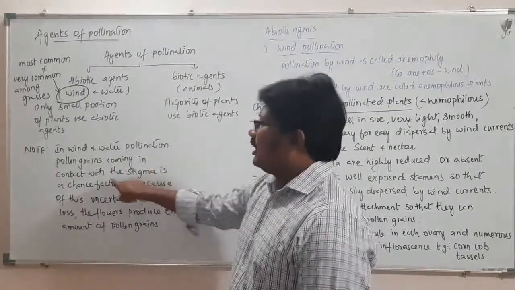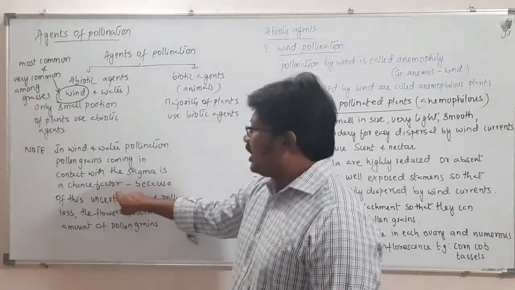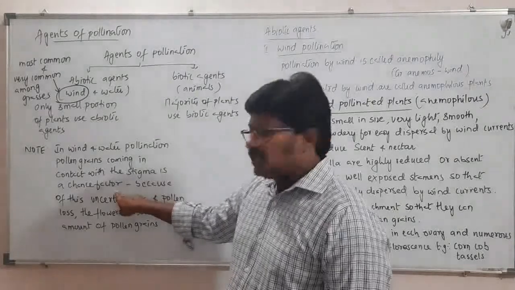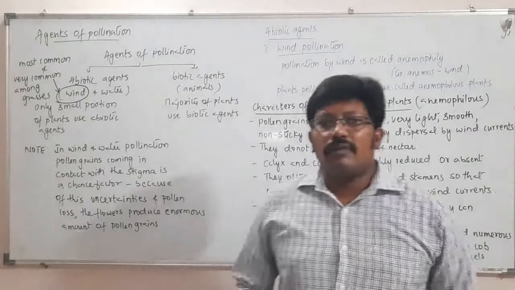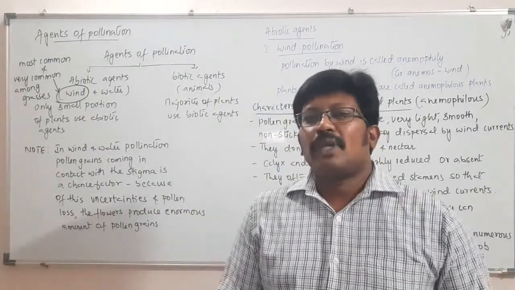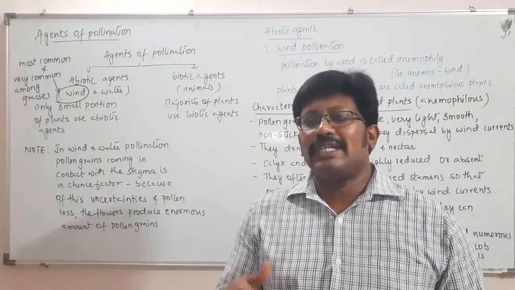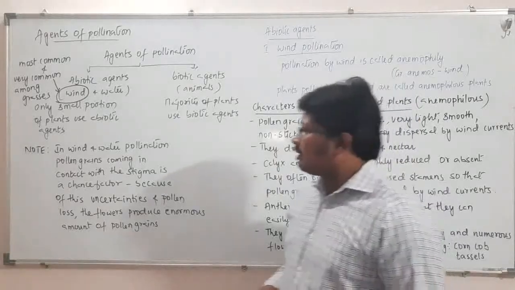So that is a chance factor. And because of this, it has to produce a lot of pollen grains. If it produces a very less number of pollen grains, then there is a less chance of those pollen grains reaching the destination, that is another flower.